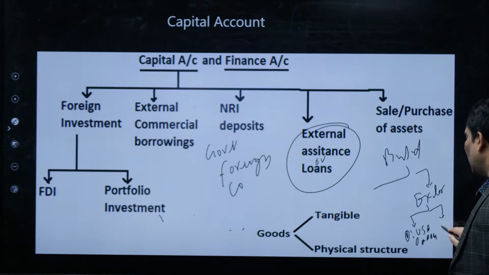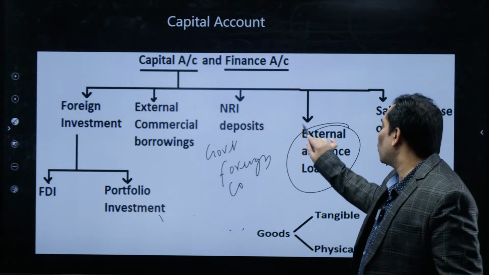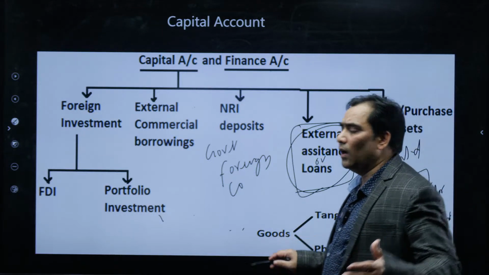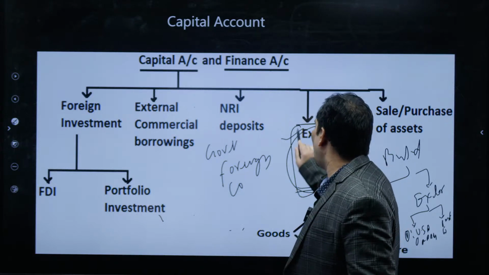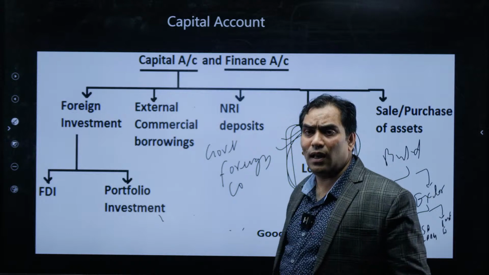Multilateral means the government takes a loan from the IMF or the World Bank. So when the government takes a loan from a foreign country or from an international institution, that comes under external assistance. Okay, external assistance, clear?